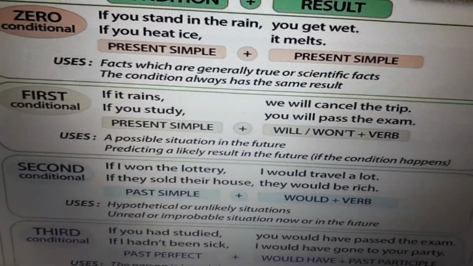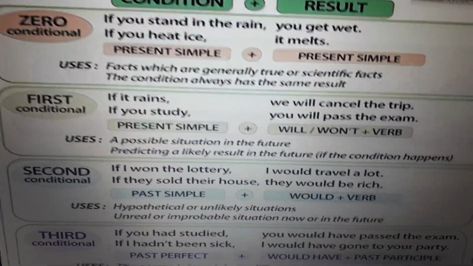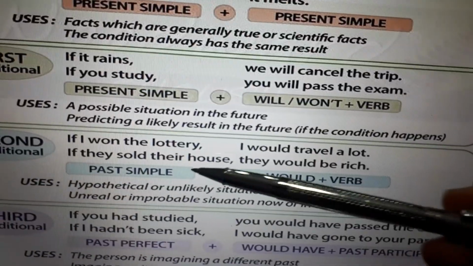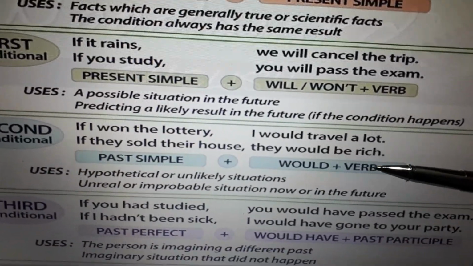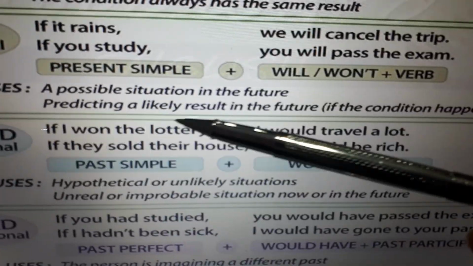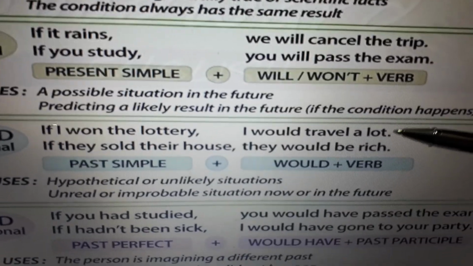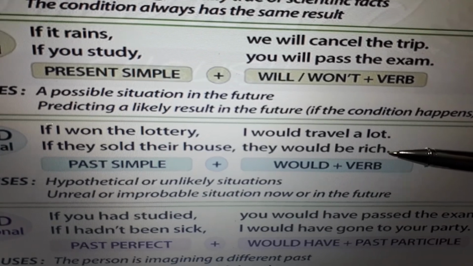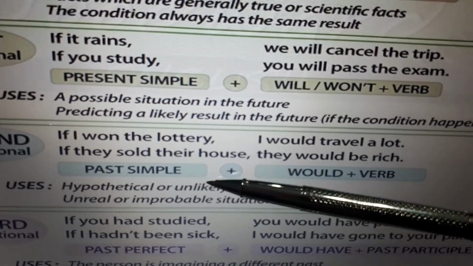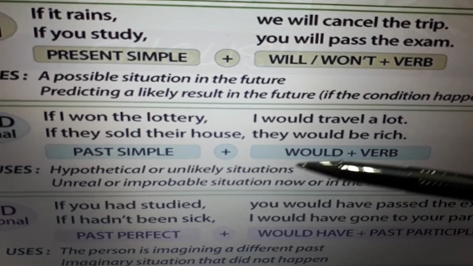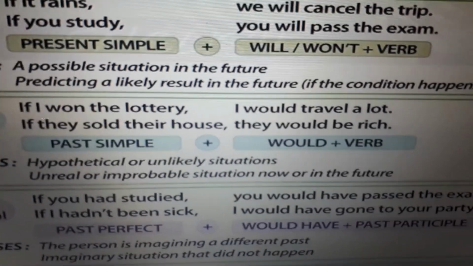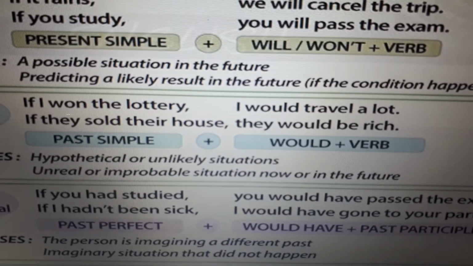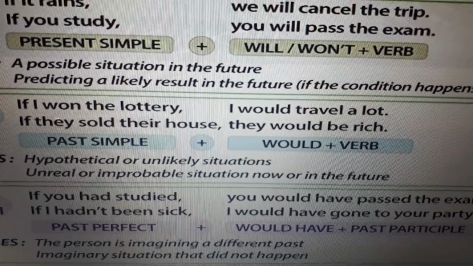Second conditional. It is formed from if plus past simple plus would plus verb. If I won the lottery, I would travel a lot. If they sold their house, they would be rich. So we have got a hypothetical or unlikely situation, or an unreal or improbable situation now or in the future.